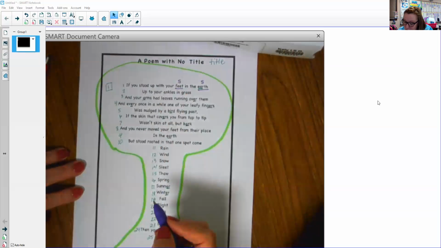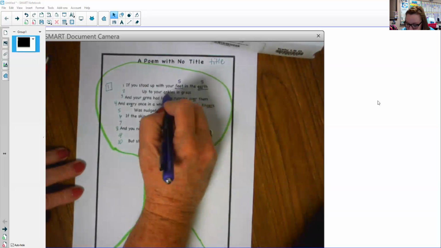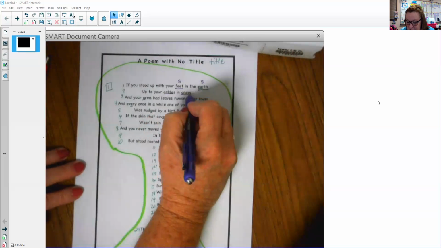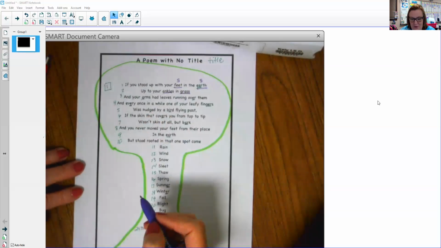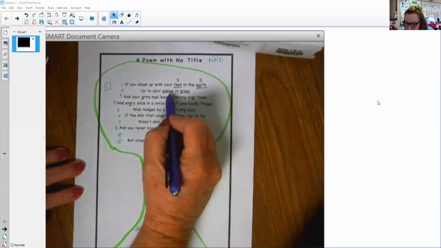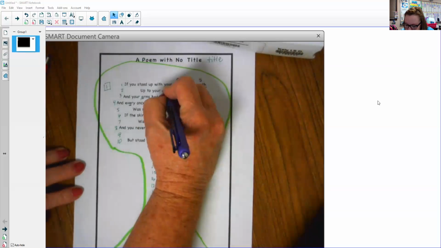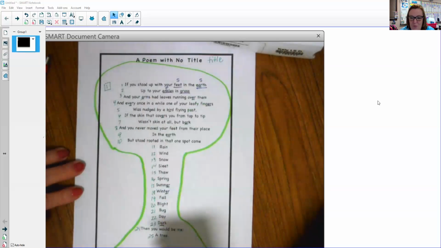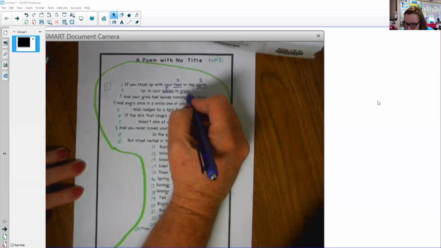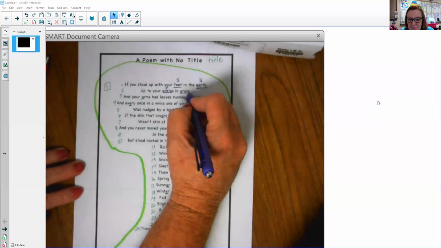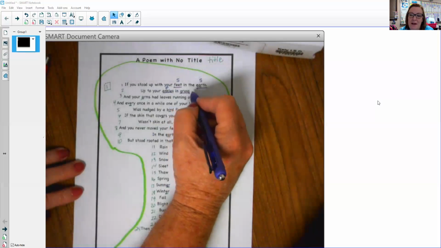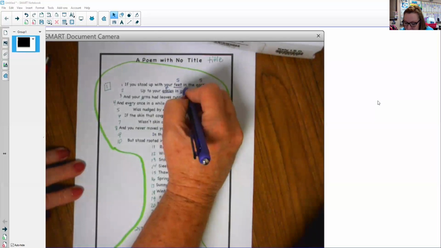Up to your ankles in the grass. There are two nouns there. Can you find them? Ankles and grass. Now, I've got to be careful with these two. Ankles has ES, so that does make it plural, meaning more than one ankle. But grass ends with an S. If it were plural, it would have an ES. So even though it sounds like it should be plural, it's actually singular.